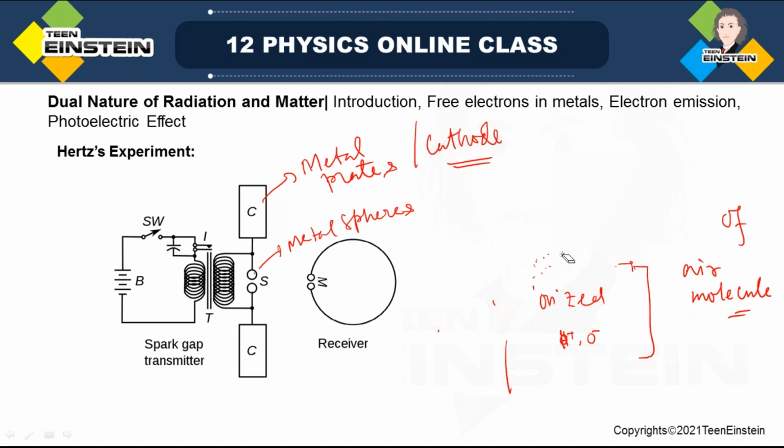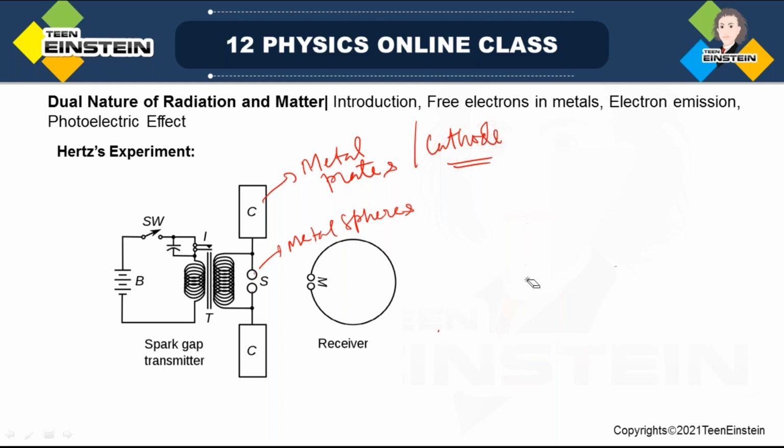Look, these are the metal spheres, and between these metal spheres a very narrow air gap is there, and by this induction coil a very large amount of electric field is produced across this air gap, on these spheres. Then a spark will be produced.